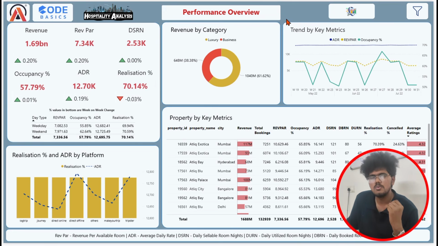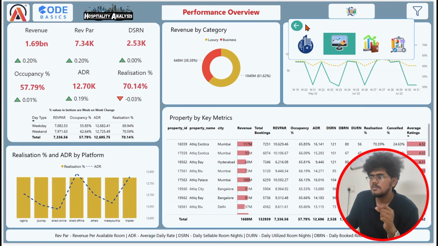And to navigate to the next visual, you don't need to go back to the home page. In this specific visual, you can see this particular icon. If you hover on it, it says analysis panel. If you click that panel, it helps you navigate to any specific visualization that you need.